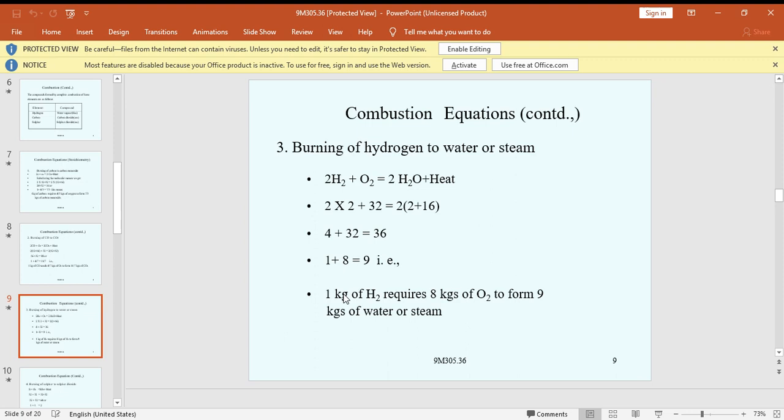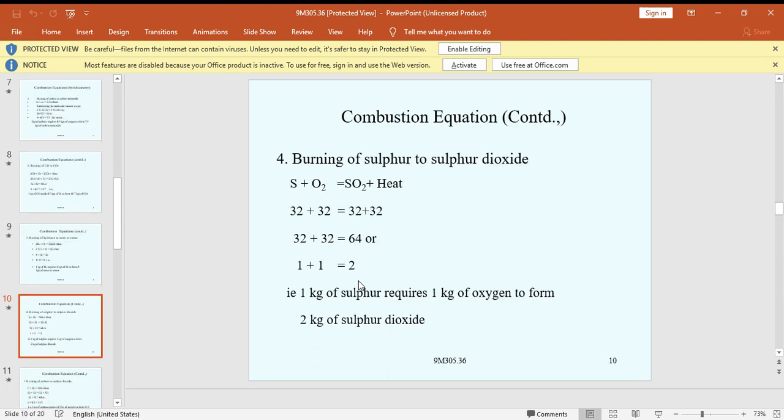Once again, repeat. Burning of hydrogen to water or steam. 2H2 plus O2 gives 2H2O plus heat: 2 into 2 plus 32, that is 4 plus 32 equal to 36. Here, 4 is common: 1 plus 8, 32 by 4 and 36 by 4. So 1 plus 8 equal to 9. 1 kg of H2 requires 8 kg of O2 to form 9 kg of water or steam.